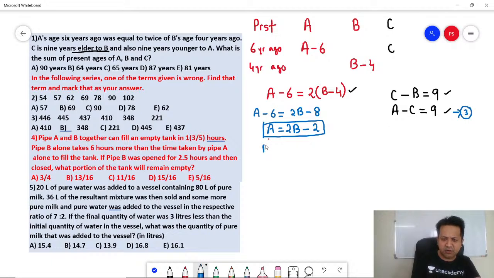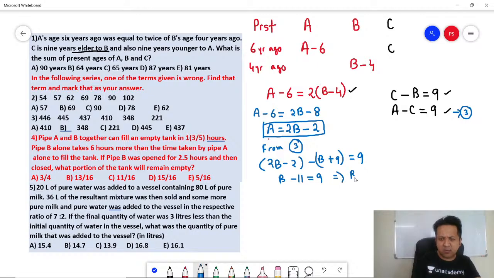From equation 3, substitute the values of A and C. A is 2B minus 2, and from equation 2, C is B plus 9. So 2B minus 2 minus B plus 9 is equal to 9. So B minus 11 is equal to 9.